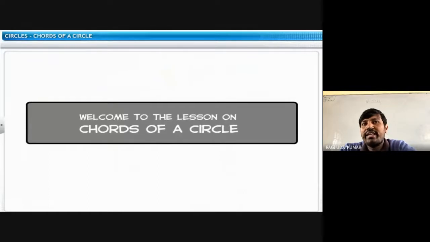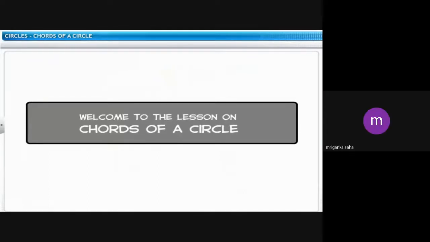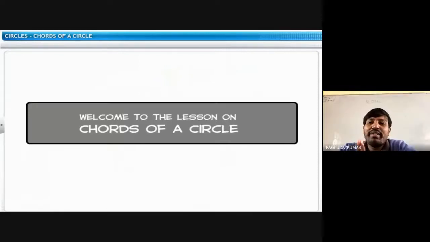How do you define the radius of the circle? Radius is half of the diameter. No, with the help of diameter you are not supposed to say. A line segment from the center to the arc.